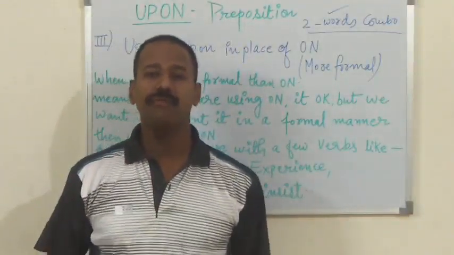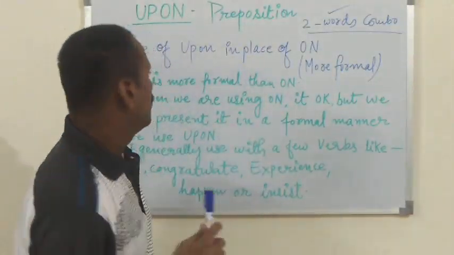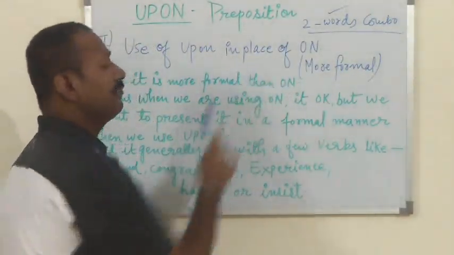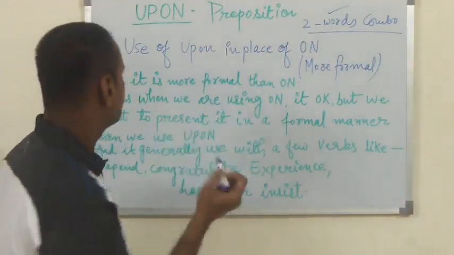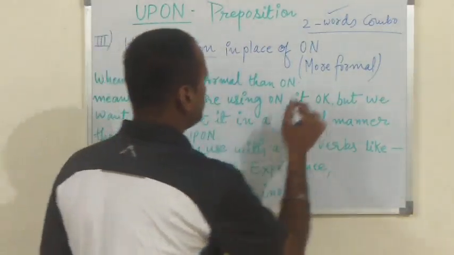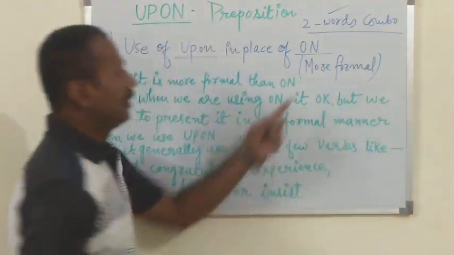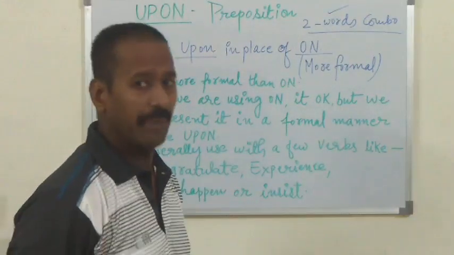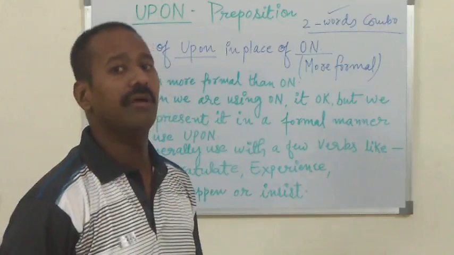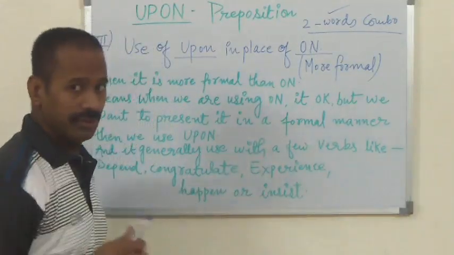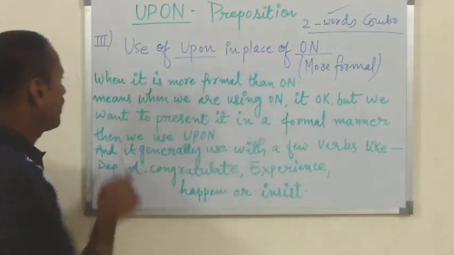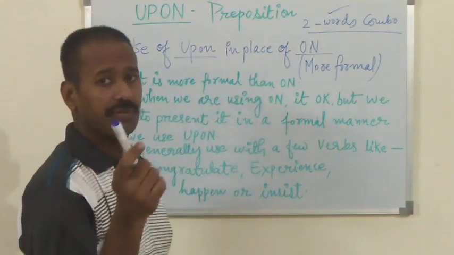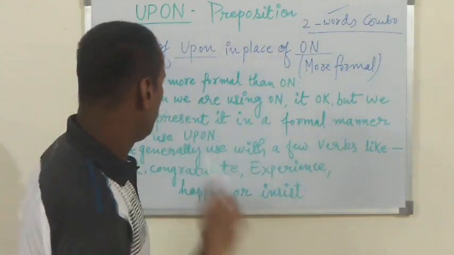Now we will see the use of the preposition upon in place of the preposition on. We will try to understand it in a more formal manner. So just check this out. When it is more formal than on, at that time we have to use the preposition upon.